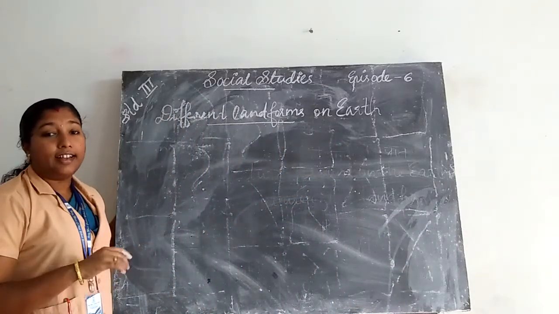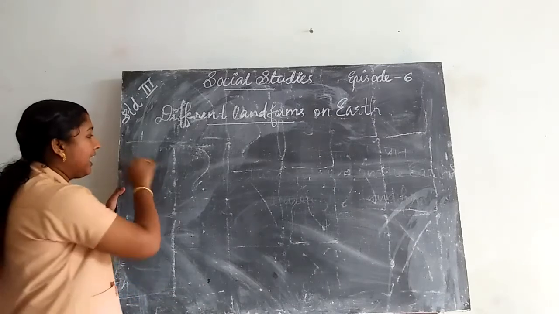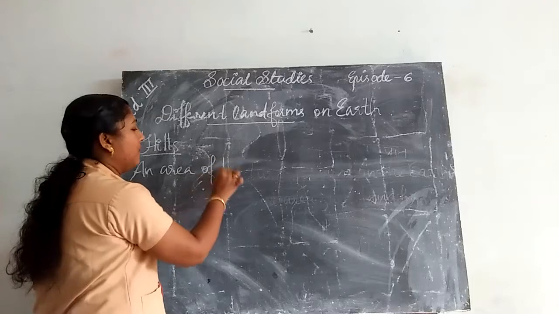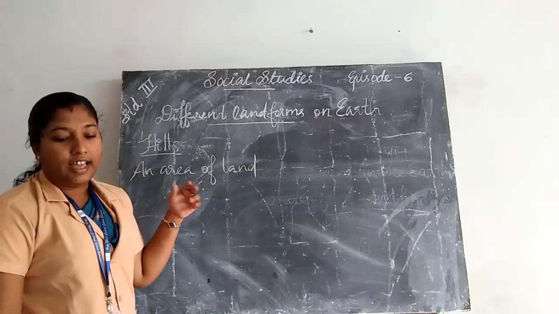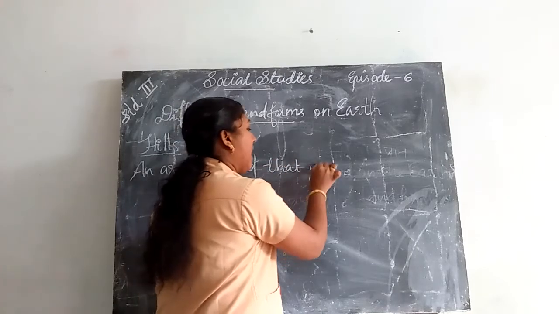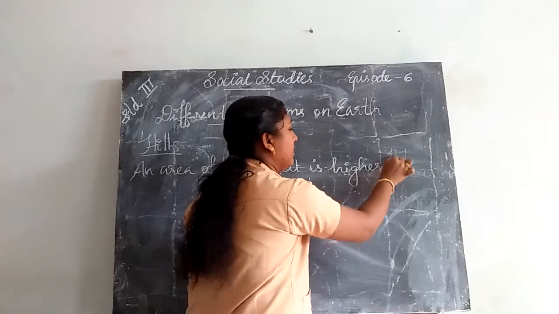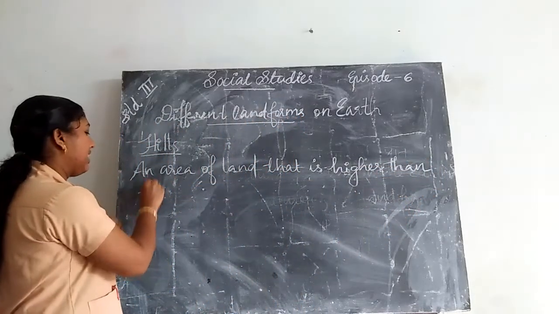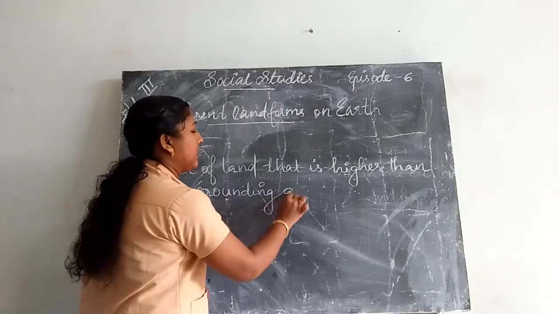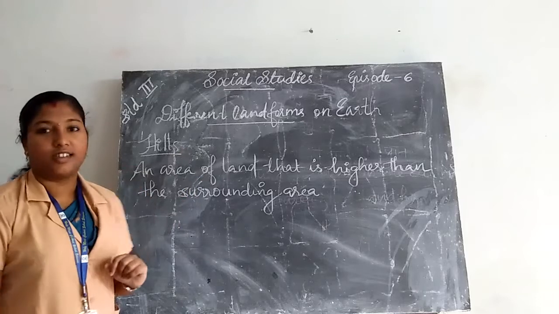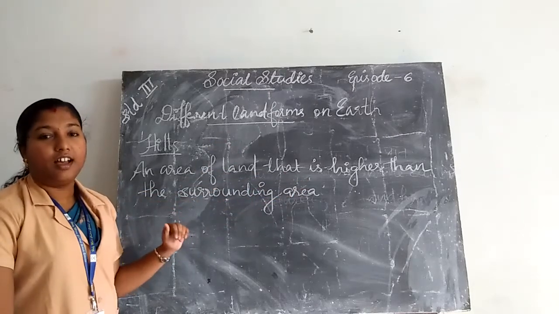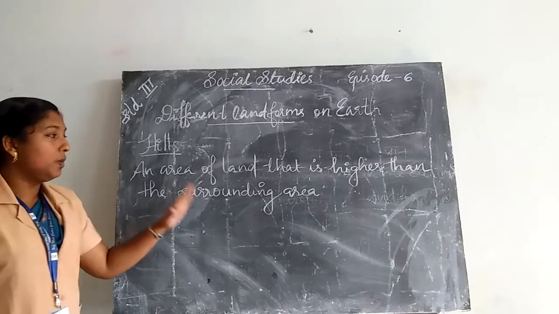An area of land that is higher than the surrounding area is called a hill.